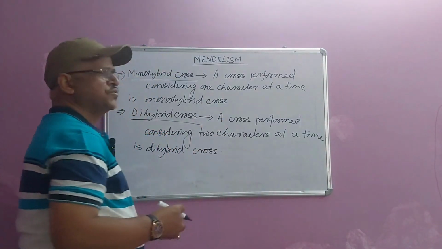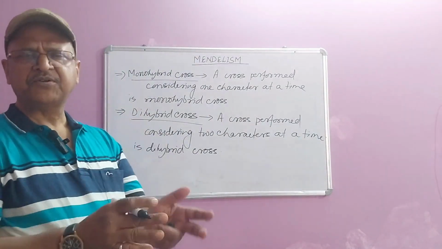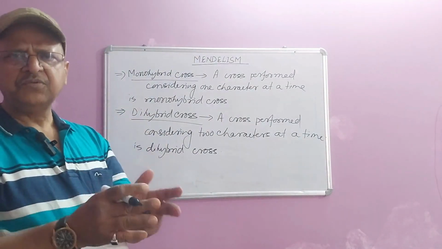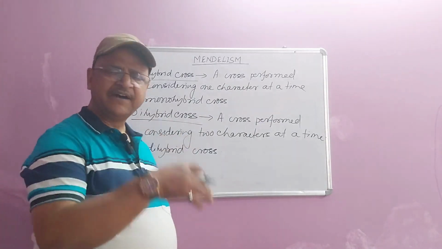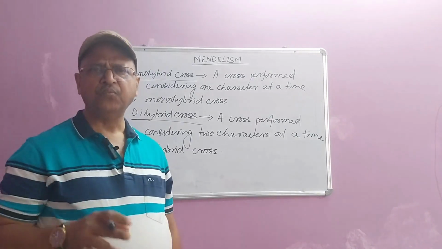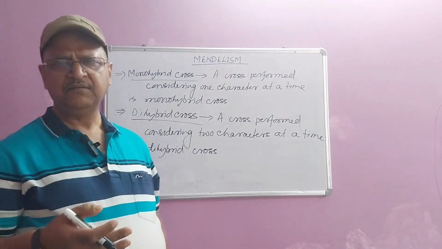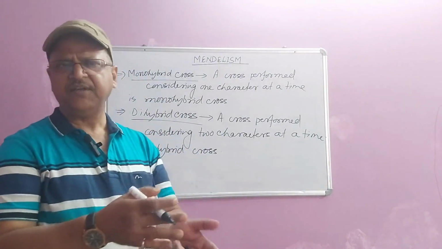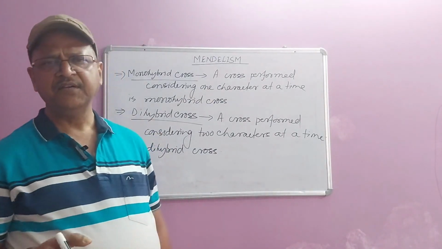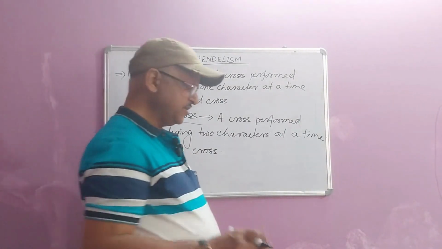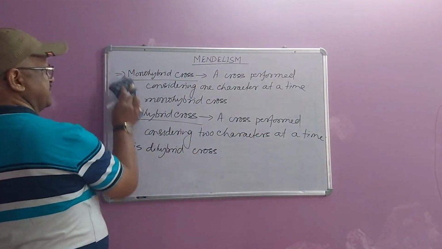We will go through these two crosses one by one. On the basis of monohybrid cross, we have two laws of Mendel, and on the basis of the dihybrid cross, we have one law of Mendel. Presently, we study that there are three laws of Mendel, and out of those three, the first two are based upon monohybrid cross, and the other one is based upon dihybrid cross. So, one by one, we will go through these two types of crosses.